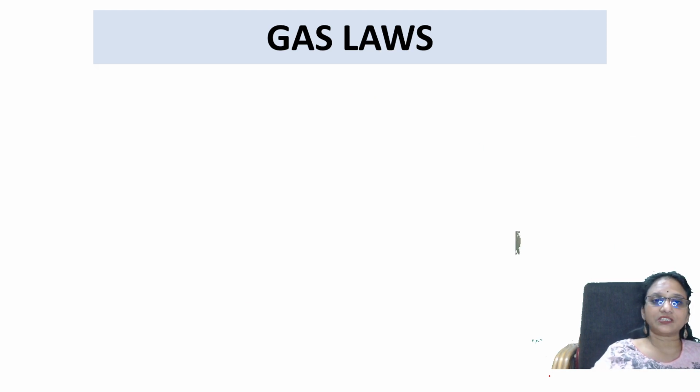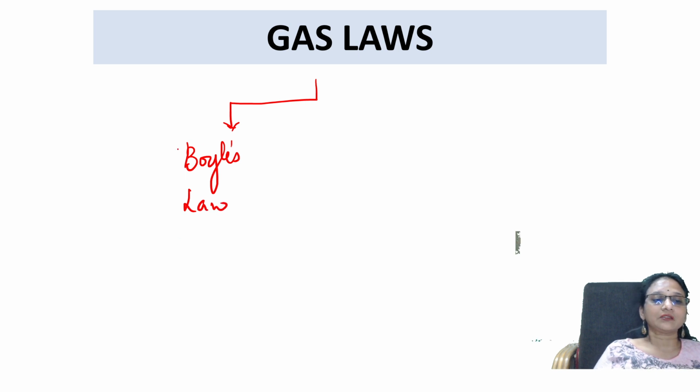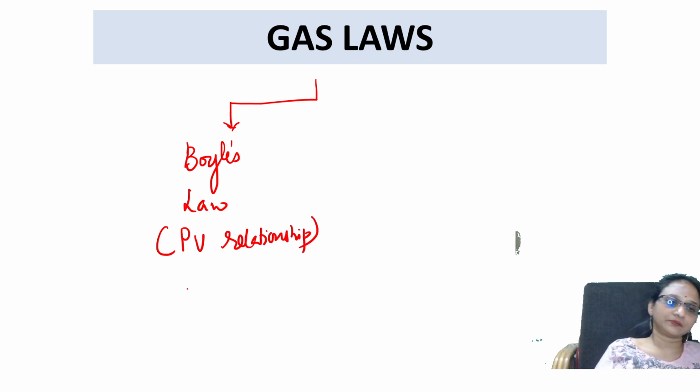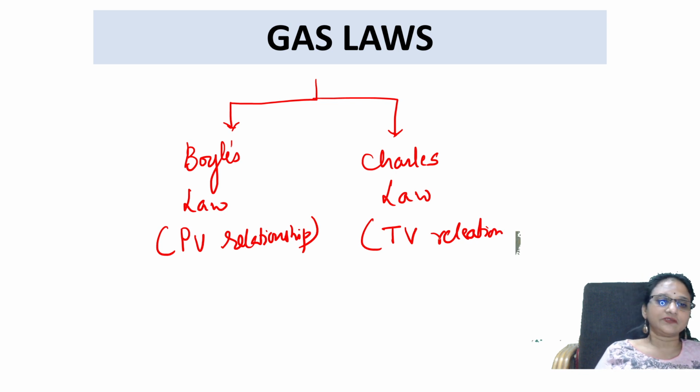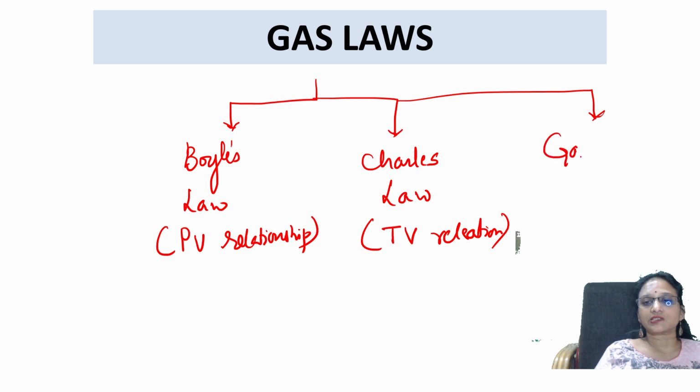Now we are going to see the different gas laws. What are the different gas laws? The first gas law is Boyle's law. This Boyle's law is also called the PV relationship. You're going to study the pressure-volume relationship. The second type of gas law is called Charles's law. This is called the temperature-volume relationship. That is PV, this is the TV relationship. The third type of gas law is called Gay-Lussac's law. What is it?